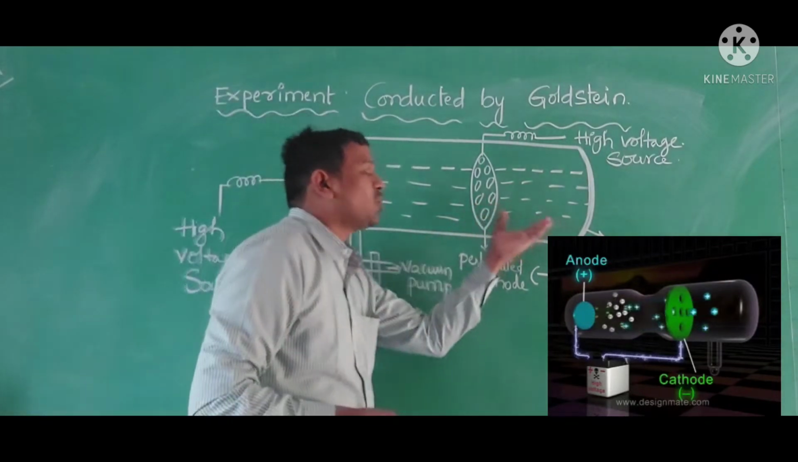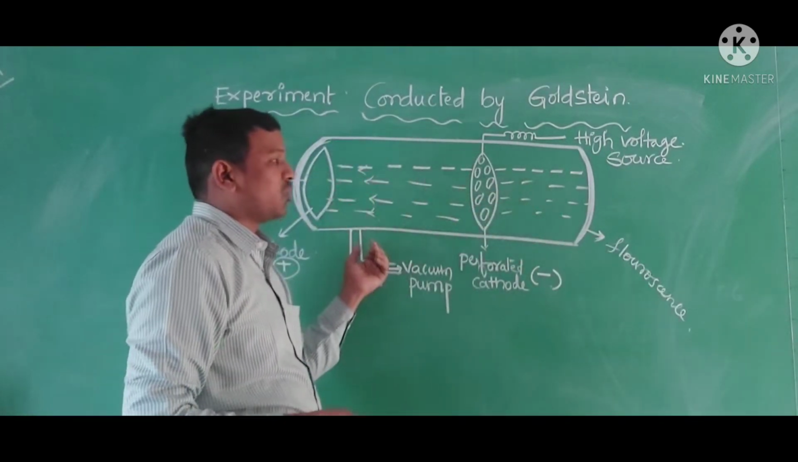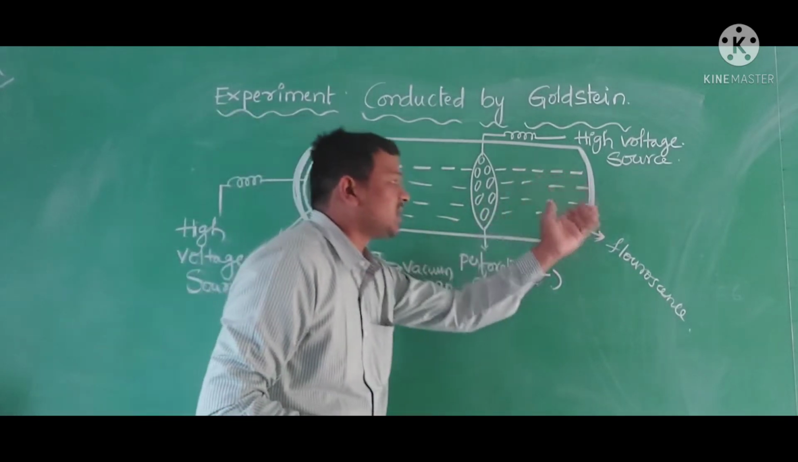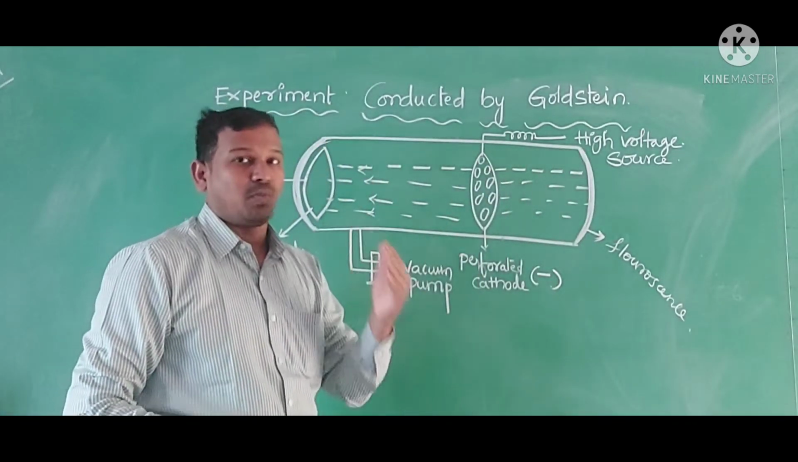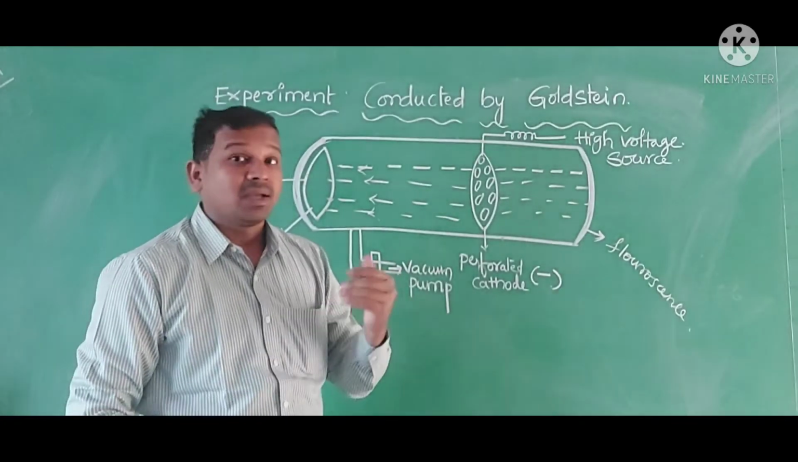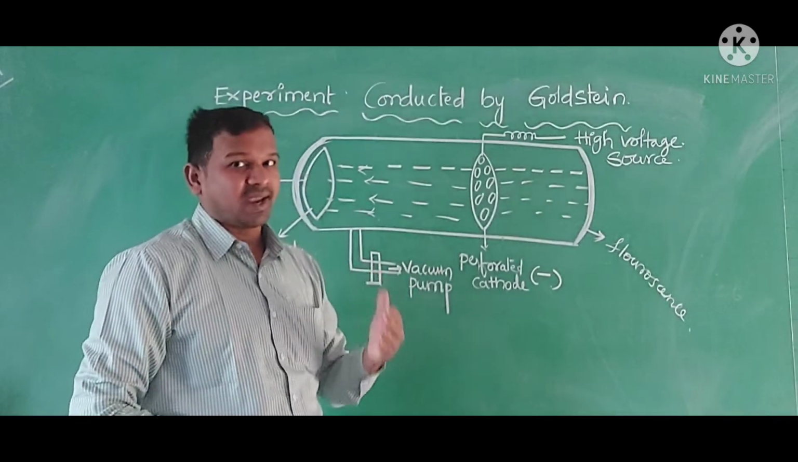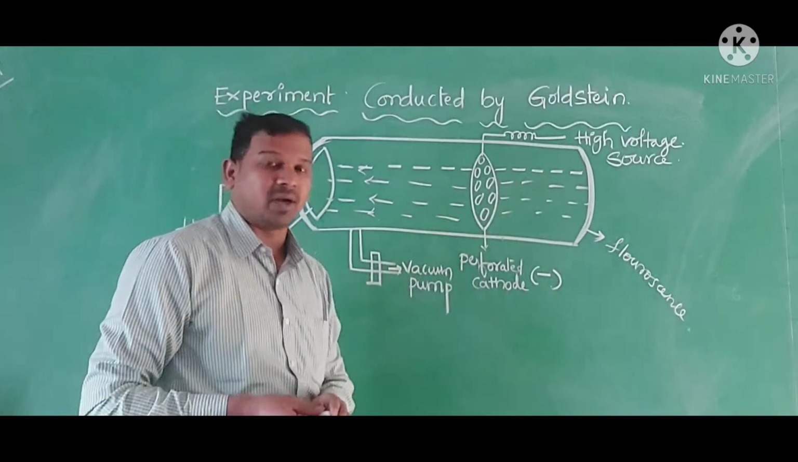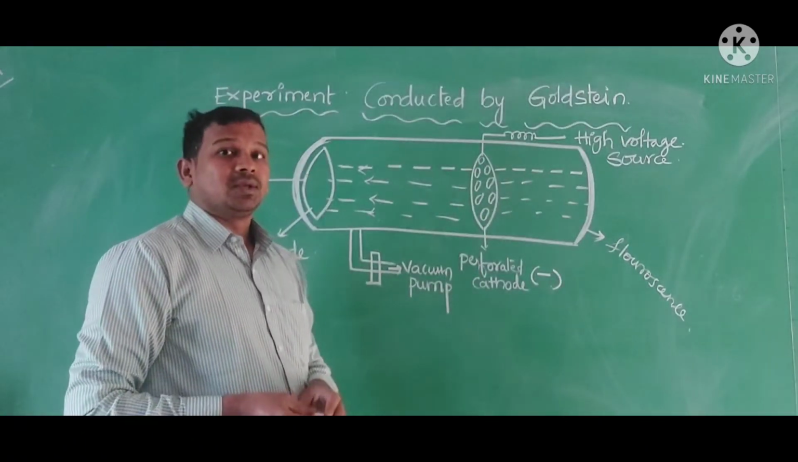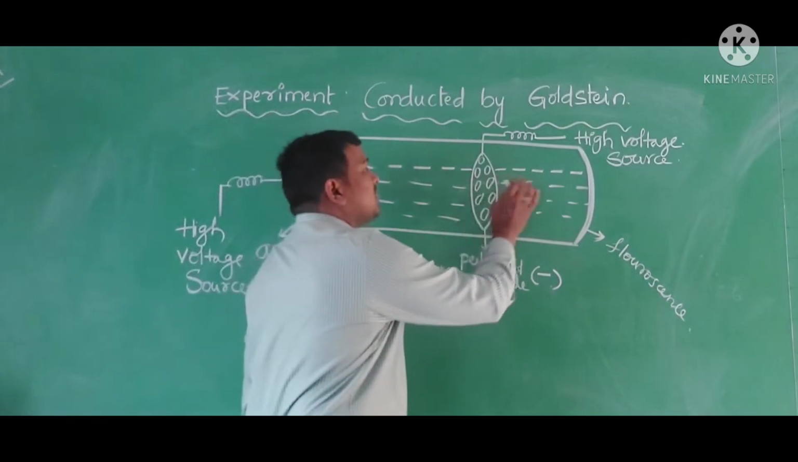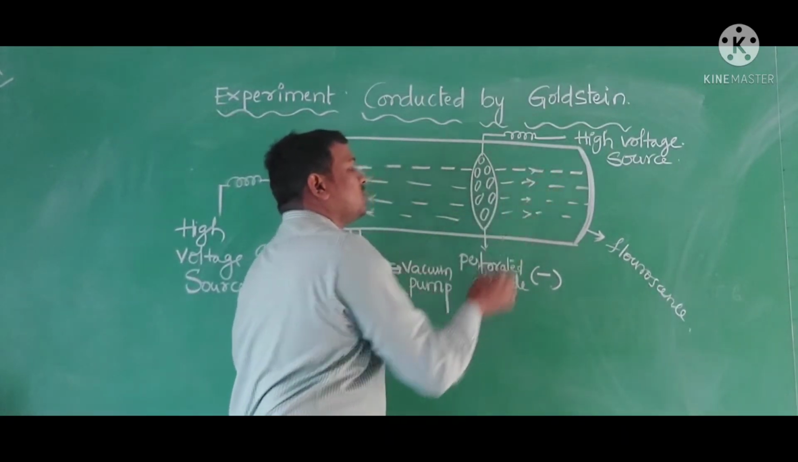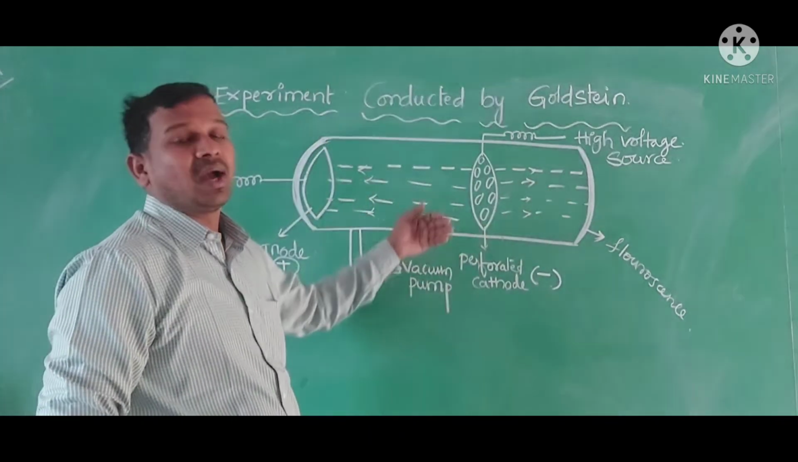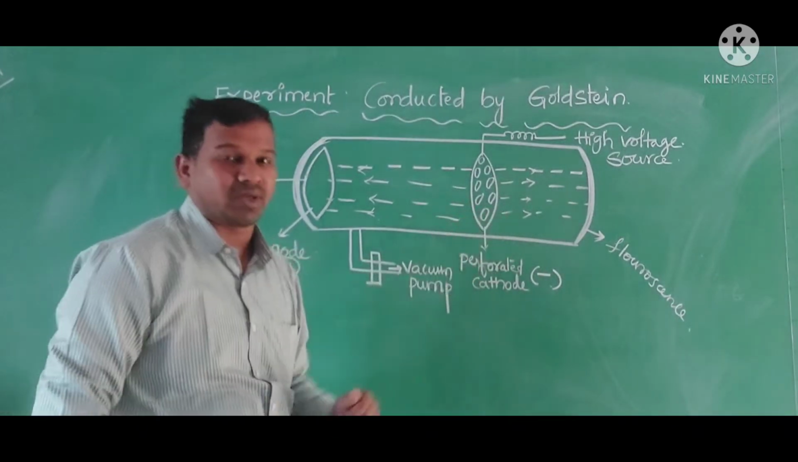Since these rays were going opposite to the cathode rays, he concluded that these rays have positive particles. He named these rays canal rays. They go through the holes of the perforated cathode. He said these are the rays going opposite to the cathode rays, and he named them canal rays or anode rays.